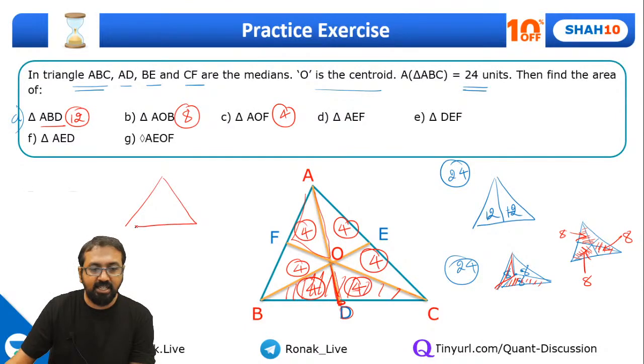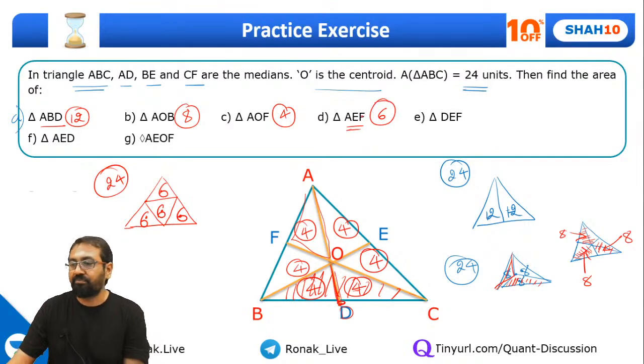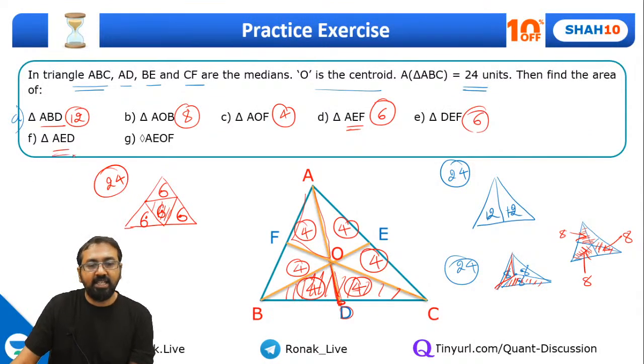One last thing that I missed. In a triangle, if I connect all the midpoints of the sides, the triangle will be divided in 4 equal area triangles. So if the complete area is 24, each of these areas has to be 6, 6, 6, 6. Can I say AEF will be 6 units? Same way DEF means this area, again it is going to be 6. And AED, so what is AED?